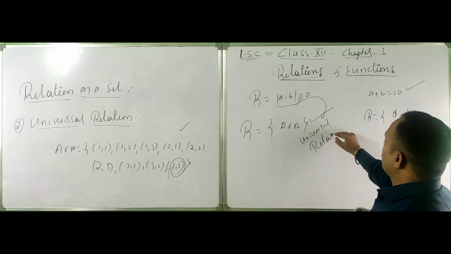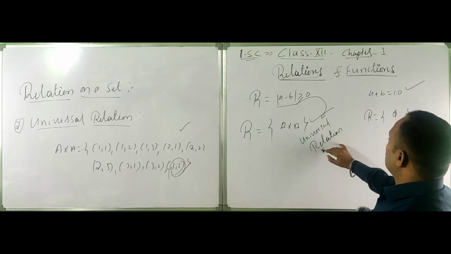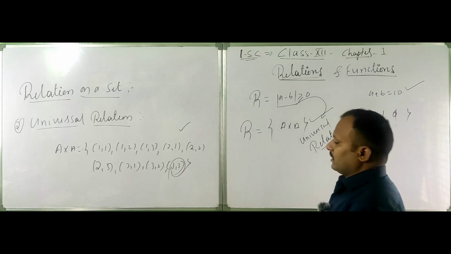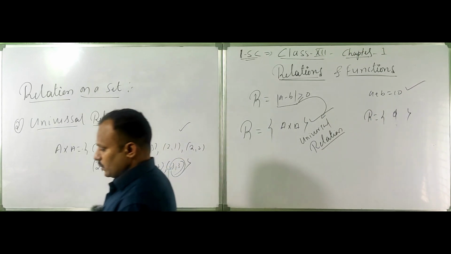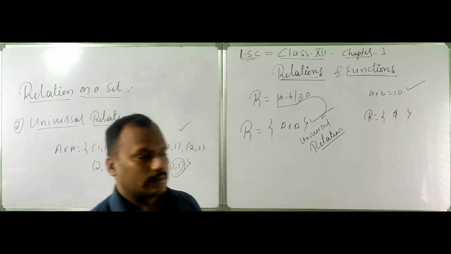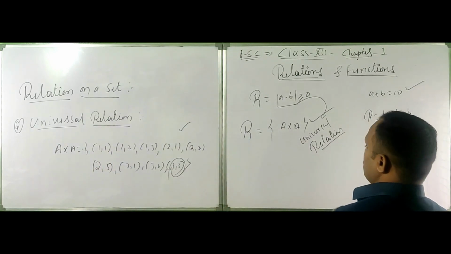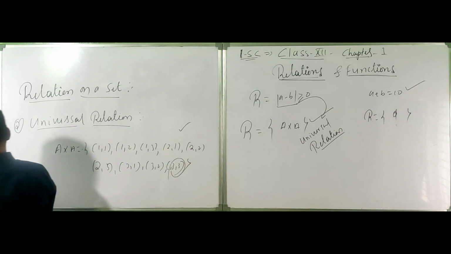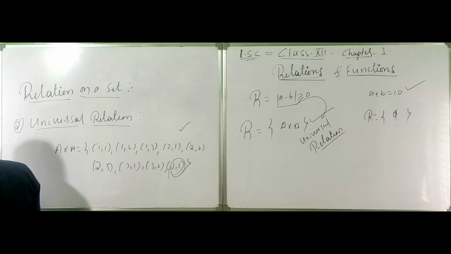Universal relation: mod of a minus b, the positive value of two different numbers. Mod of two numbers is greater than or equal to 0, so the two numbers give positive values.